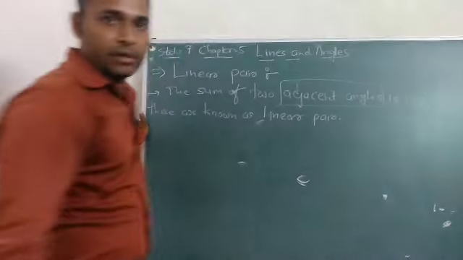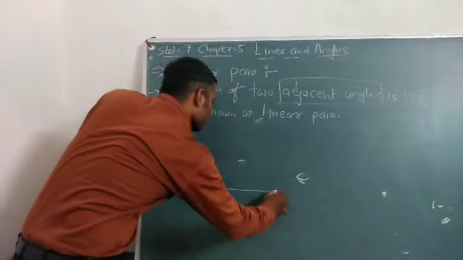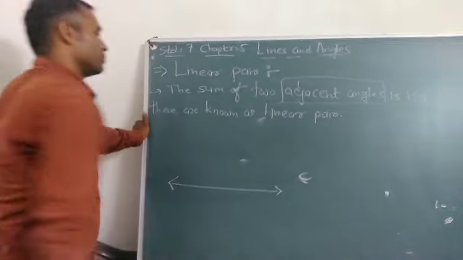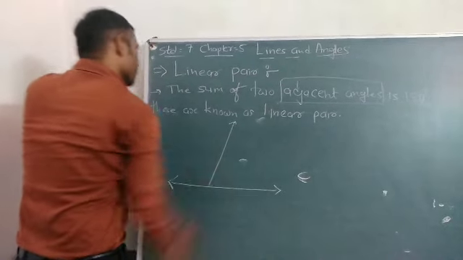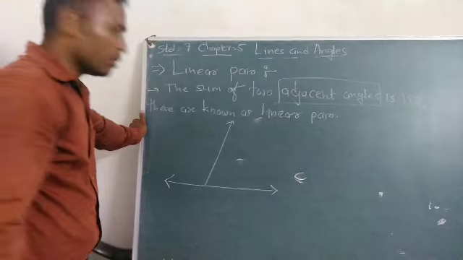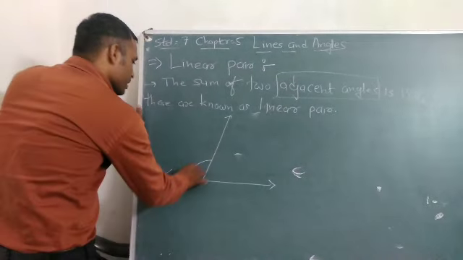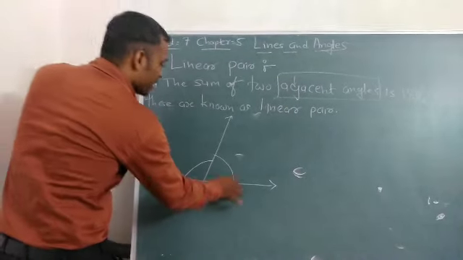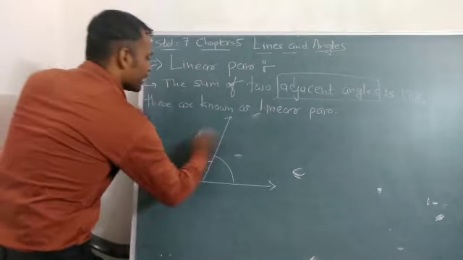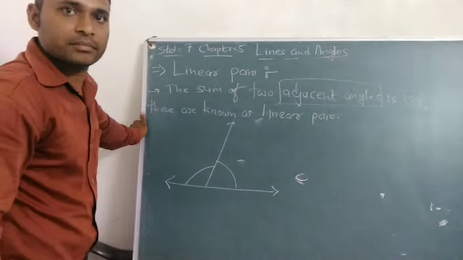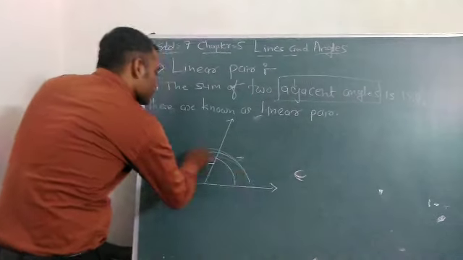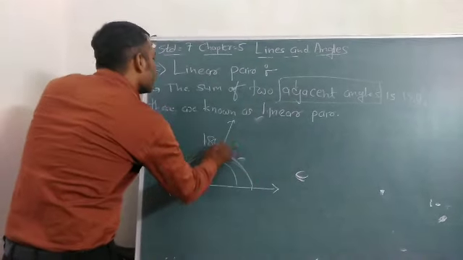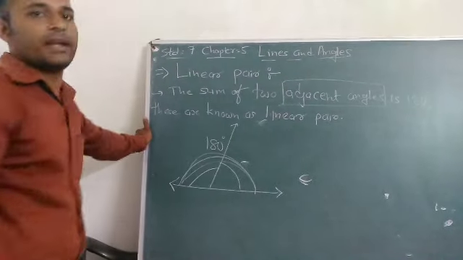Take an example. Suppose this angle and this angle are adjacent angles, side by side, but the sum of the two angles will be 180 degree.